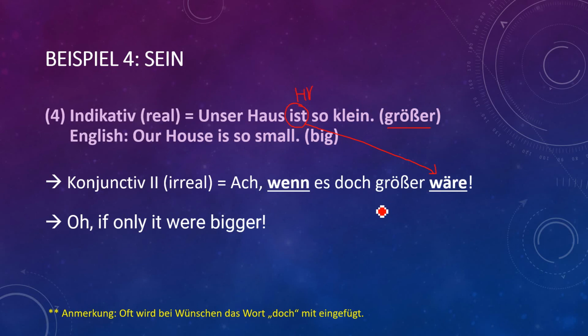Oh, if it were bigger. The house was bigger. So here you can see we have used es. Es denotes das Haus. Unser Haus. So this is house. Now es, Sie es. So we are not saying ach, wenn das Haus doch größer wäre. We are not repeating. We are using instead es.